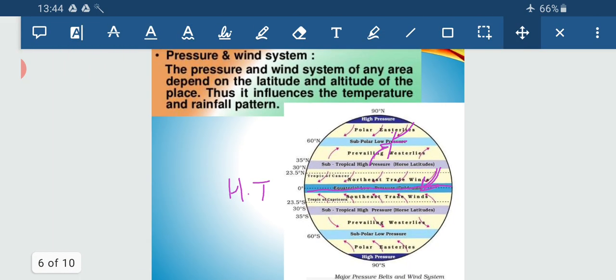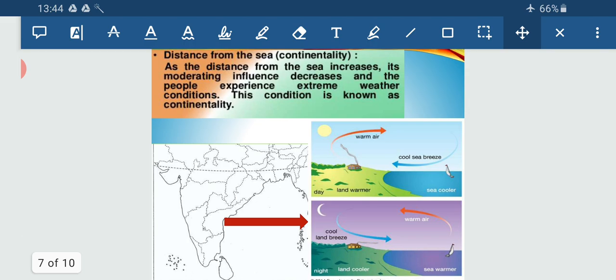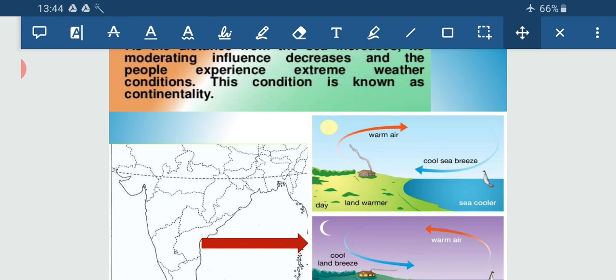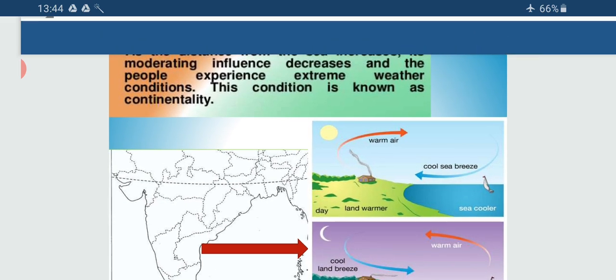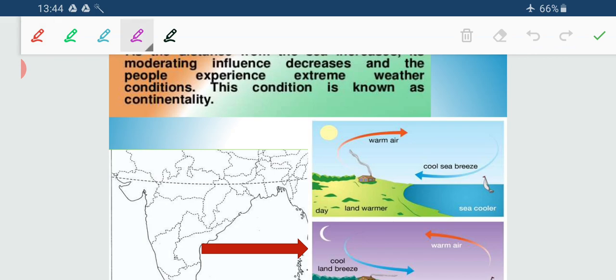Now just move on to the next part. Next part is related to the distance from the sea. Now a map is given over here. You can see it is a coastal area. You can see this southern part is the coastal belt of our country. Now you can see the two pictures. One is land breeze and another one is sea breeze.